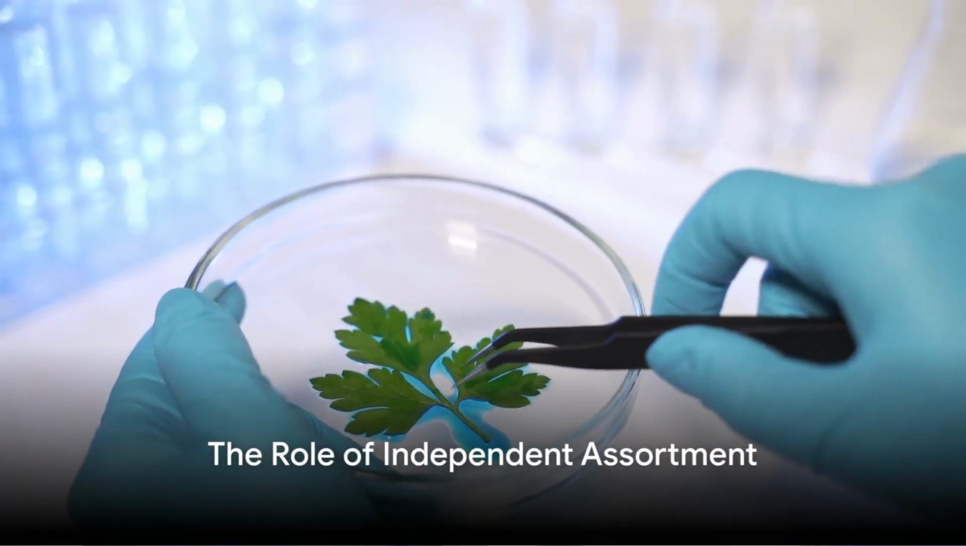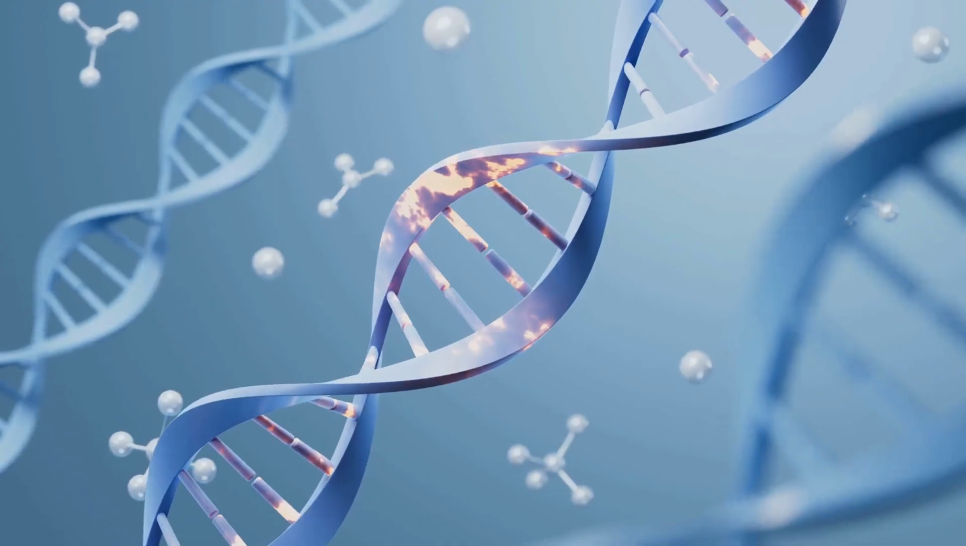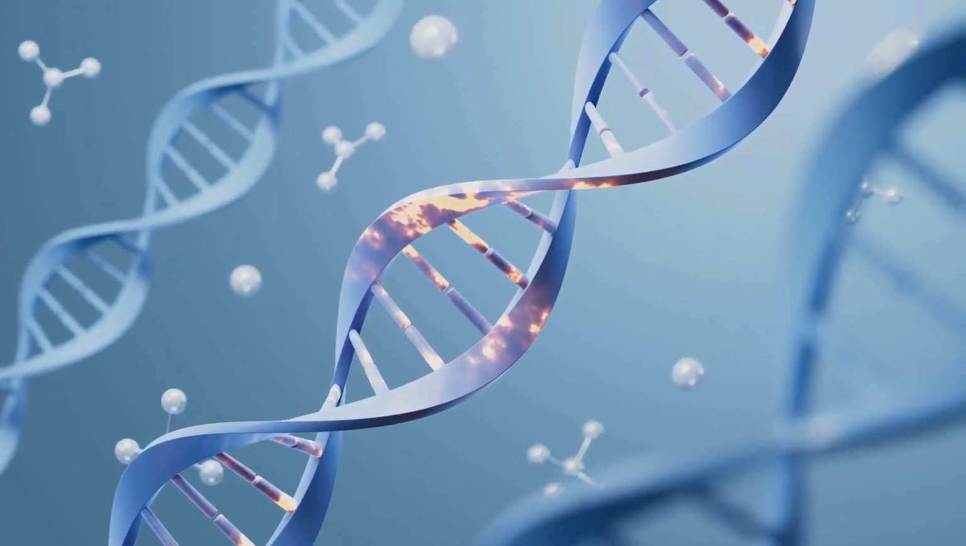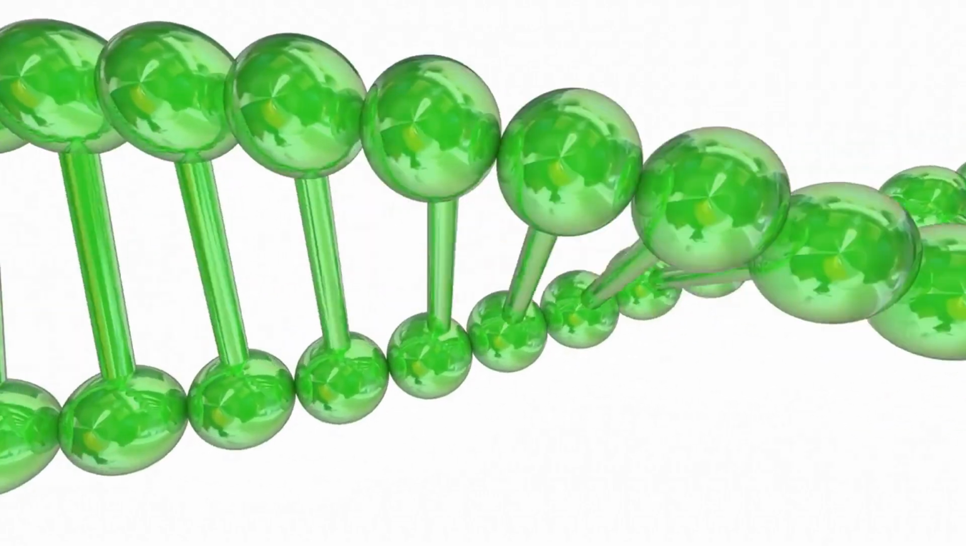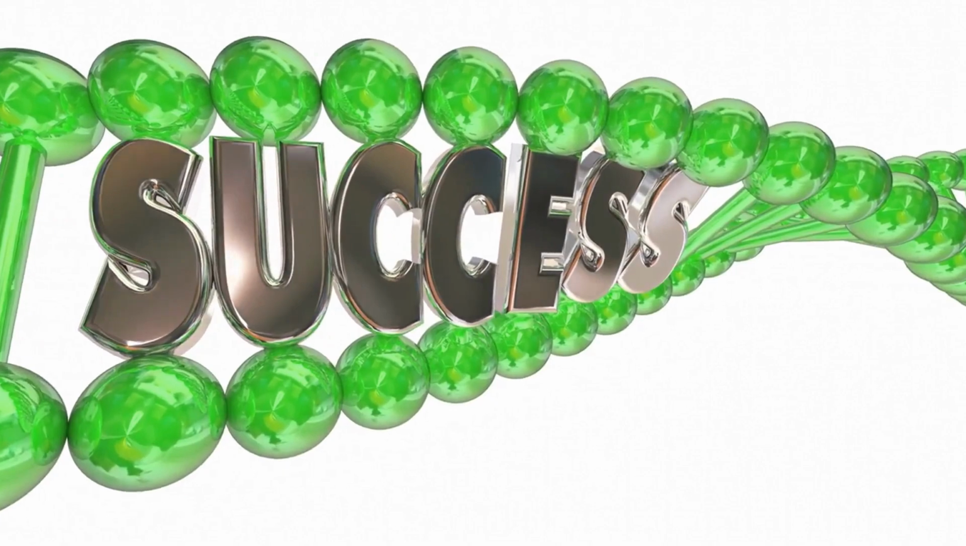Independent assortment further shuffles the genetic deck. It refers to how different pairs of alleles are passed to offspring independently of each other. This mechanism ensures that traits are mixed and matched in various combinations, leading to the unique genetic makeup of each individual.